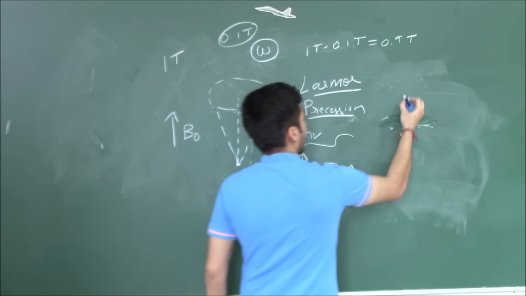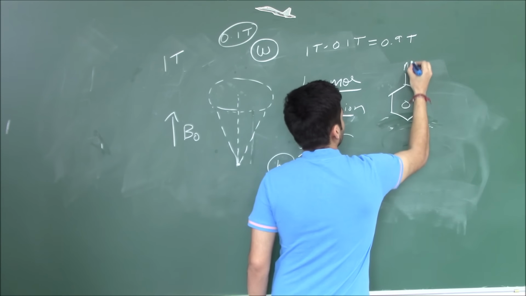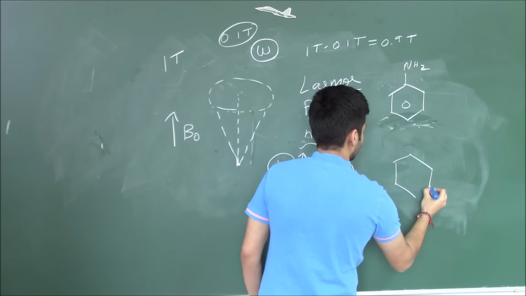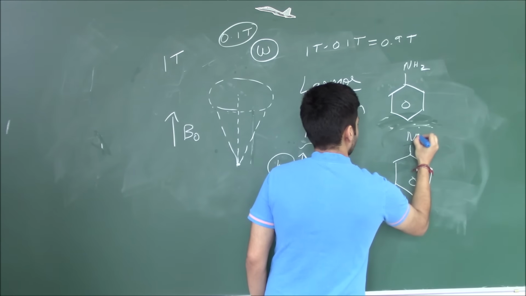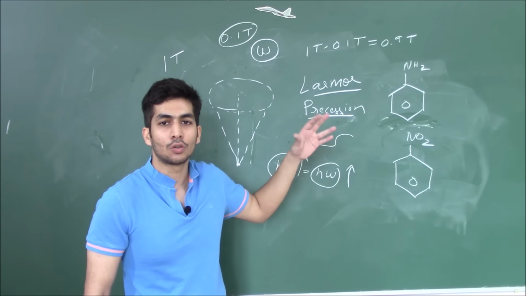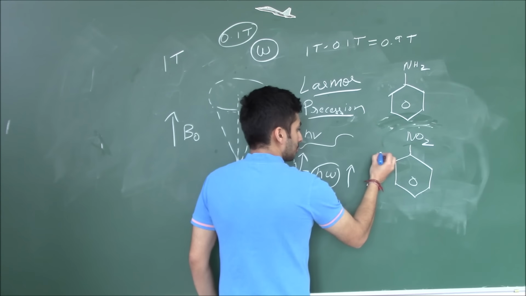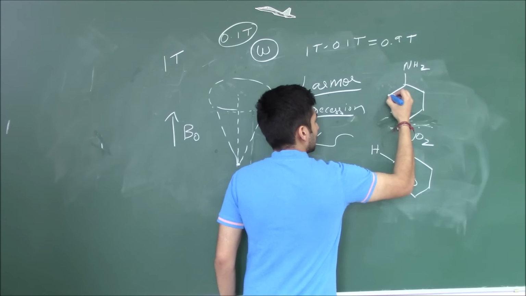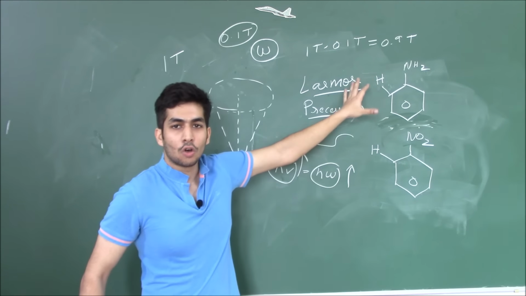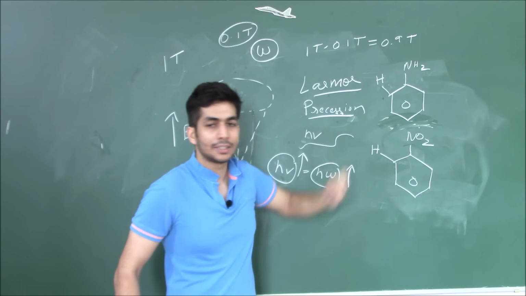So let's say we have aniline, and on the other hand we have nitrobenzene. Now all of you know NH2 is an electron donating group and NO2 is an electron withdrawing group. Let's say we are talking about these hydrogens. This NH2 is going to donate electrons. It's an ortho-para directing group, so it is going to increase the electron density at the ortho position and at the para position.